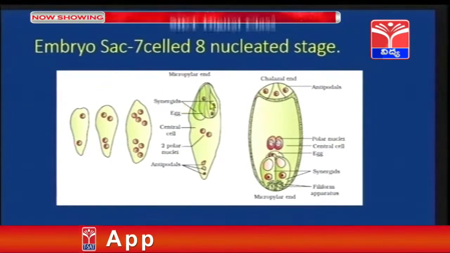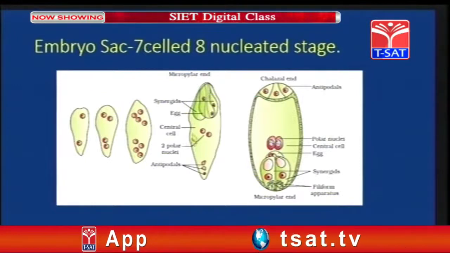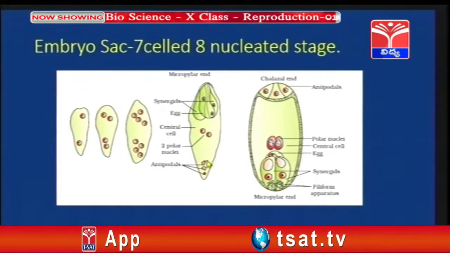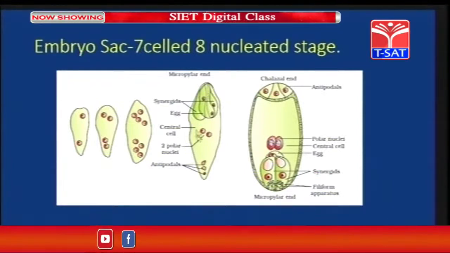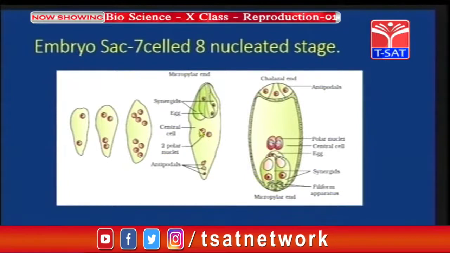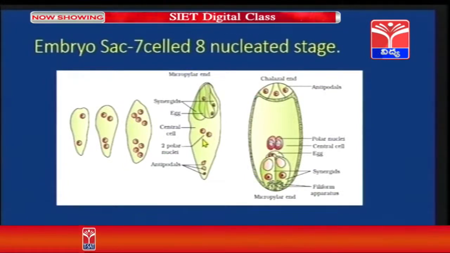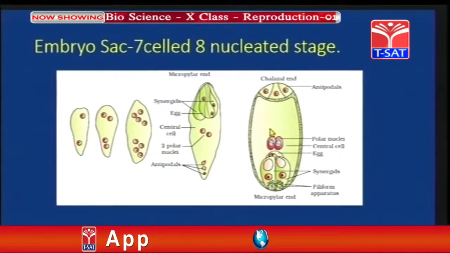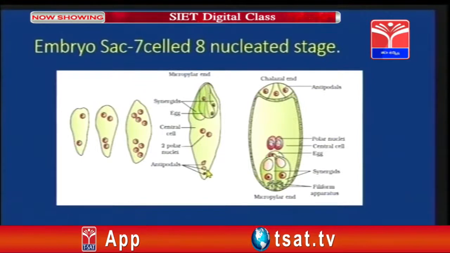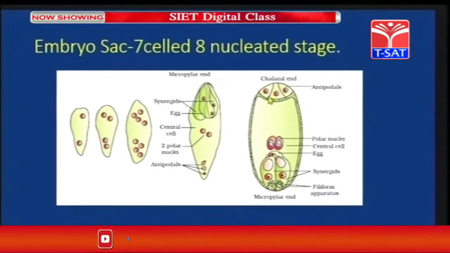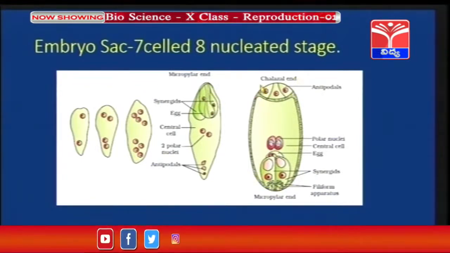So, the upper side consists of 3 cells with 3 nuclei, the lower side consists of 3 cells with 3 nuclei, whereas the remaining 1 nucleus from each of the polar sides migrates towards the center and we call them polar nuclei. Let us study the diagram in detail. As you can see here, the antipodal structure has come towards the upper side, so we are calling that the chalazal end.